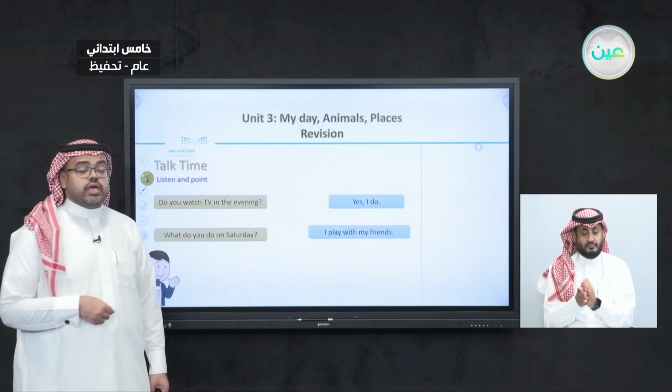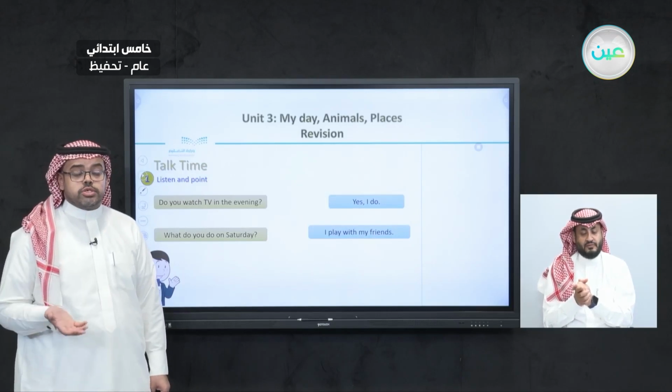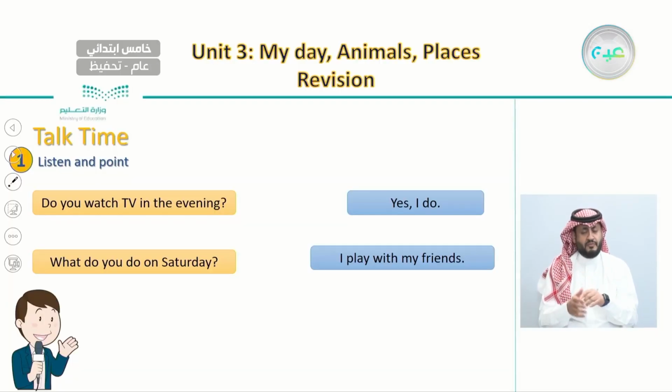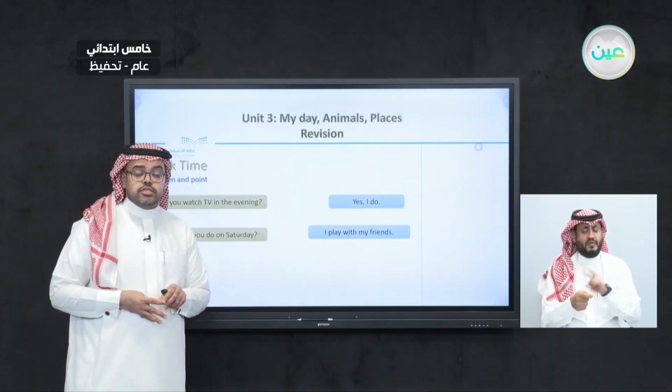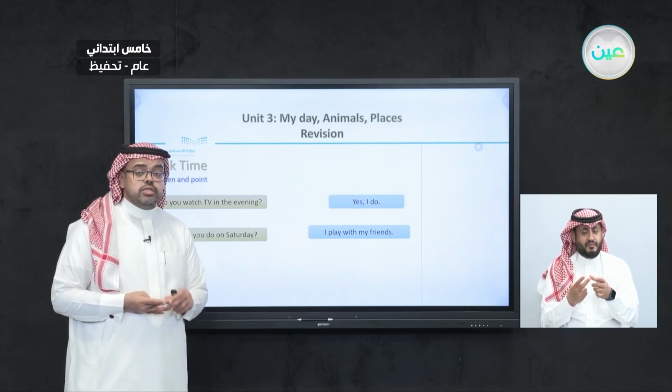After this, we also had other questions about activities: "Do you watch TV in the evening?" And also the other question: "What do you do on Saturday?" These are the things that you usually do on Saturday. So in this conversation, we learned 4 important questions and sentences we use when we talk about activities: "Tell me about your everyday activities," "What time do you eat lunch?"